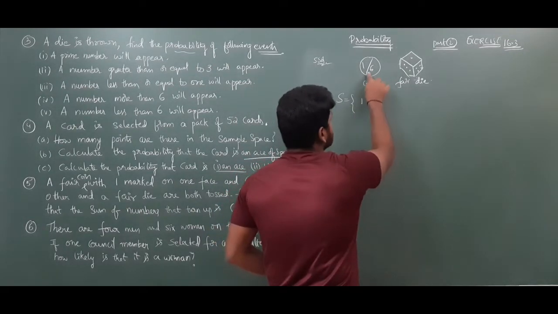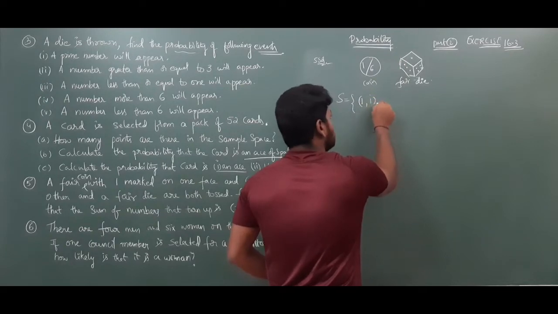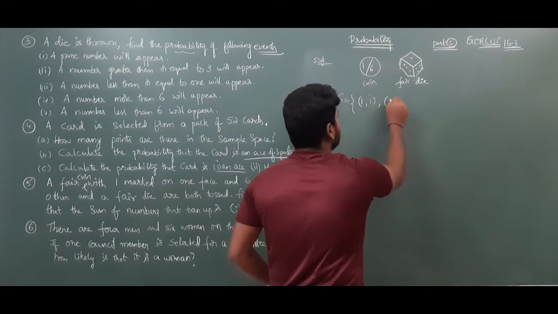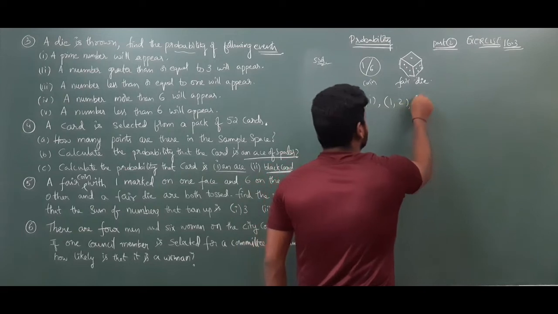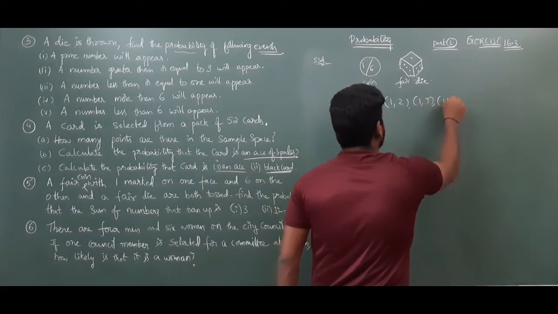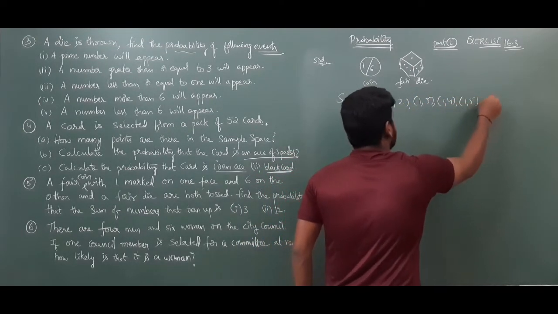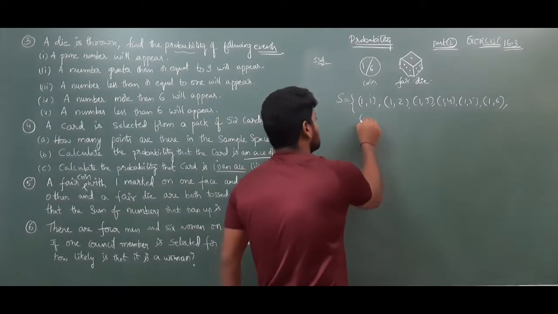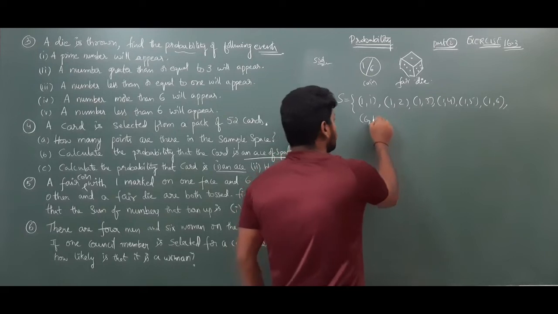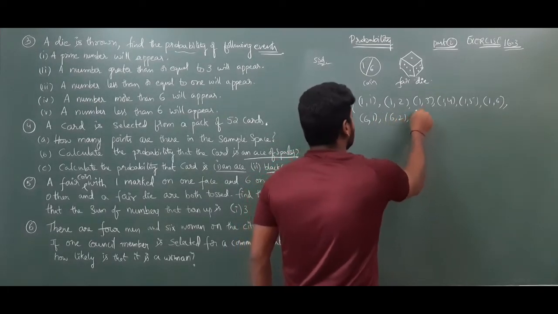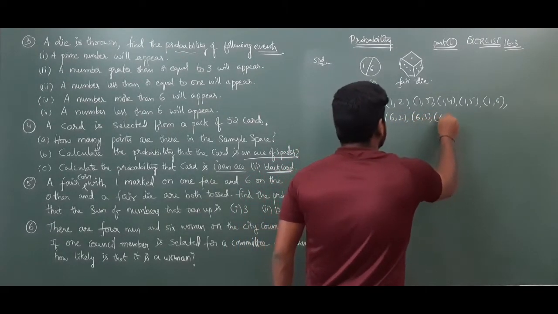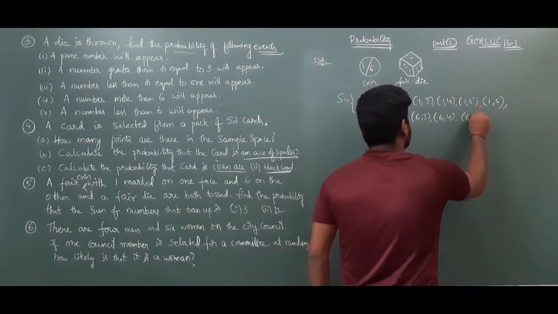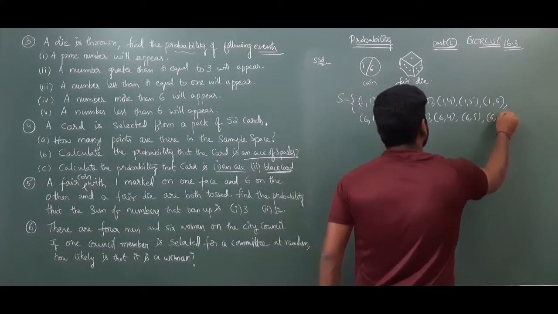Both are tossed means we will consider both. If the coin shows 1, the die may show 1, or 2, or 3, or 4, or 5, or 6. Or if the coin shows 6, then the die may show 1, or 2, or 3, 6 4, 6 5, 6 6.